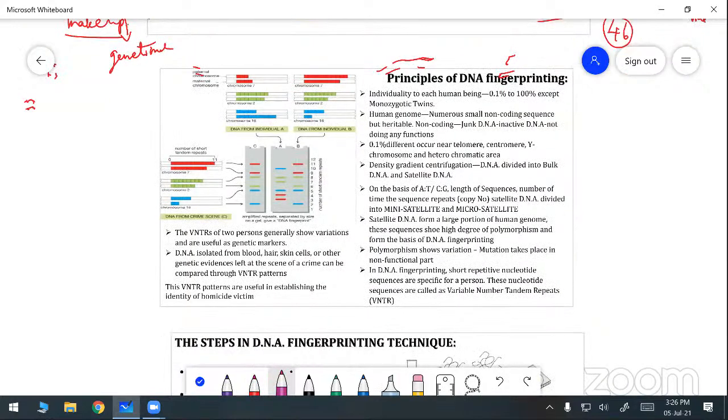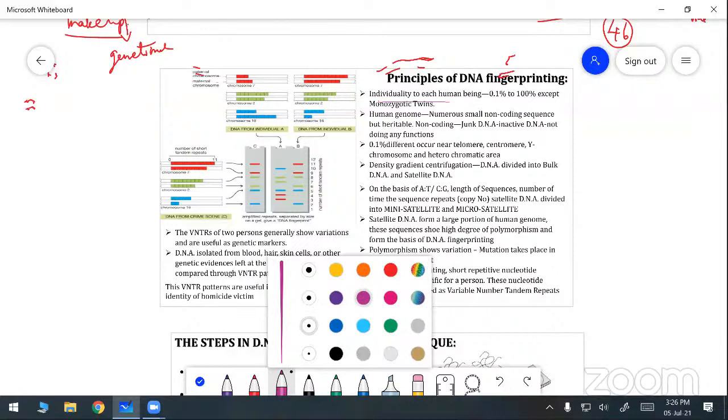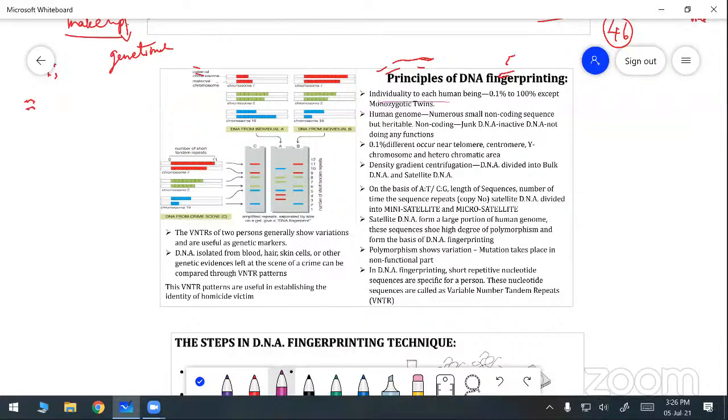First, we take the principle of DNA fingerprinting: each and every individual human being has a 0.1% to 100% unique nucleotide basis. That means individuality. Each individual human being has a 0.1% to 100% of the nucleotide, that is DNA particles in the chromosome,